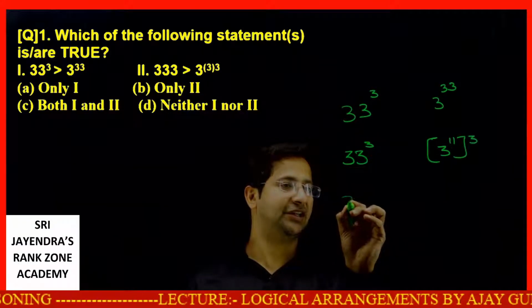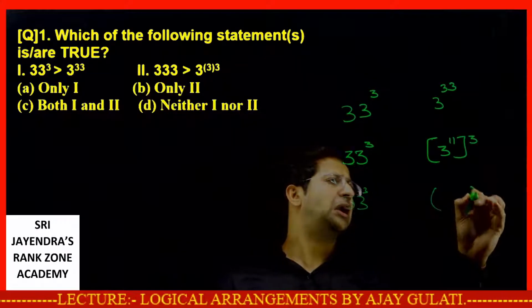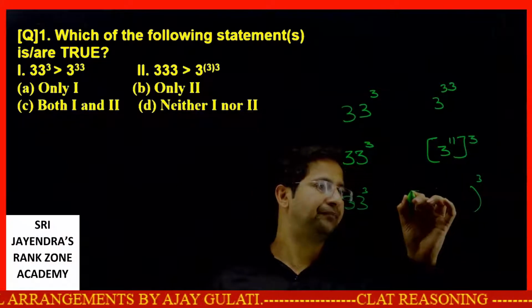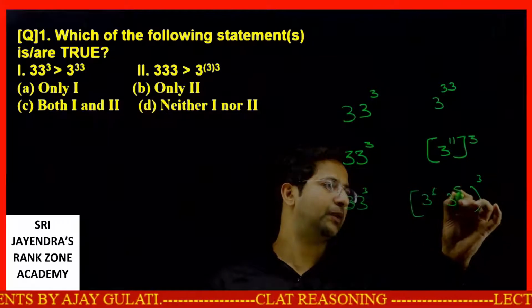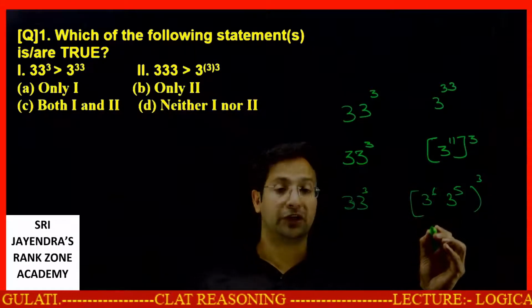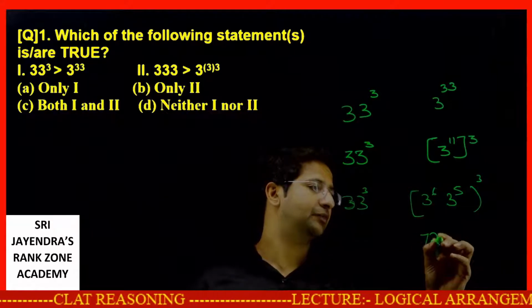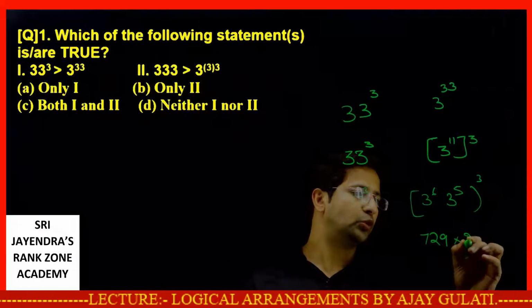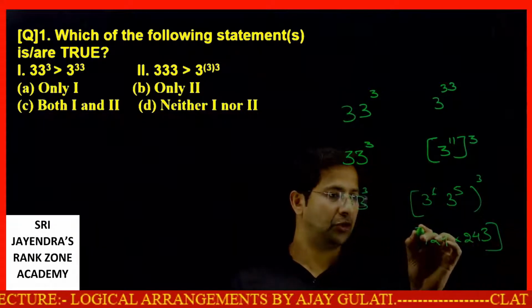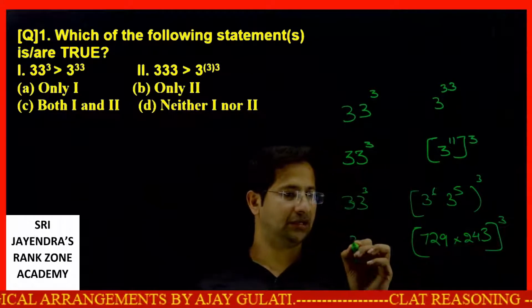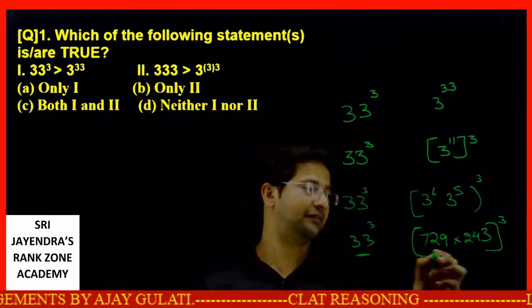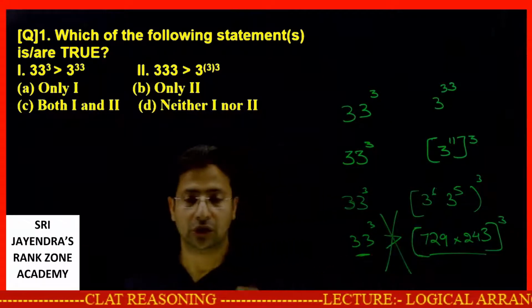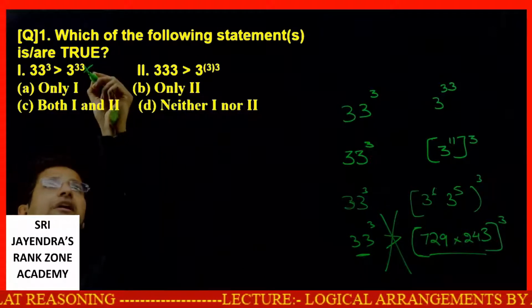See, students, this is 33, and 3 raised to power 11 will be very big. Even if I write 3 raised to power 6 and 3 raised to power 5, what is 3 raised to power 6? That is 729. 3 raised to power 5 will be 243. So 33 cube is a very small number as compared to this. So this greater than will be entirely wrong. So the first option is definitely not correct.